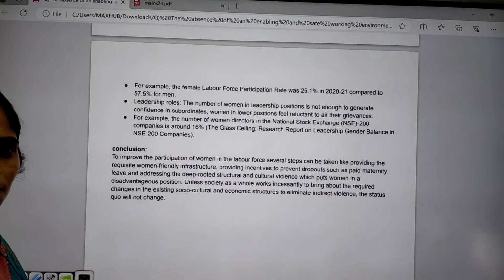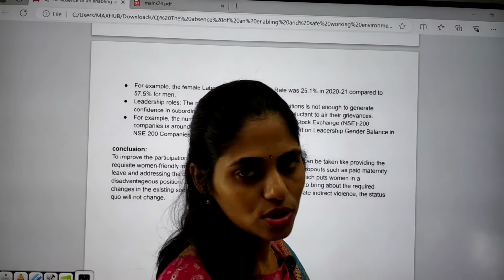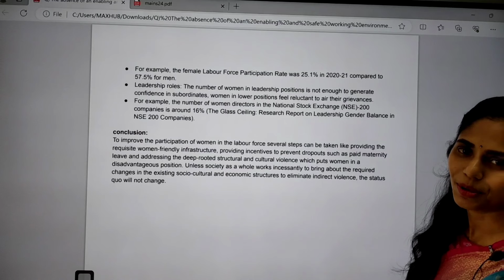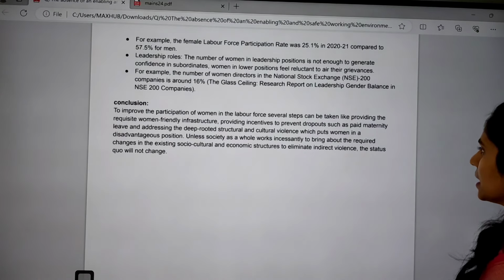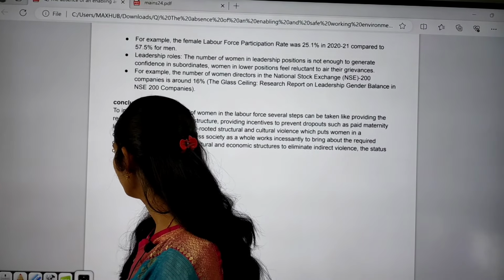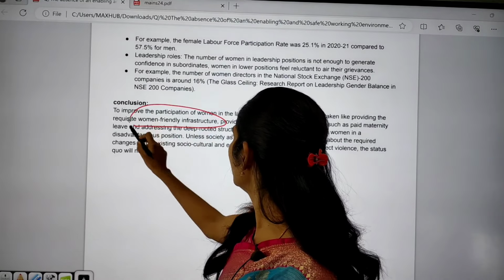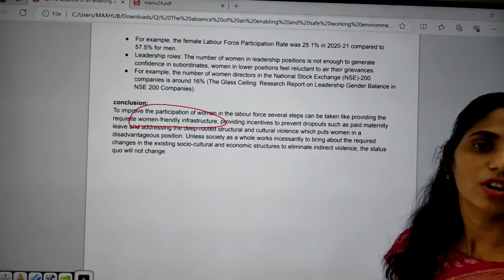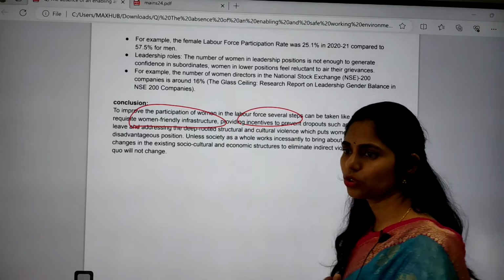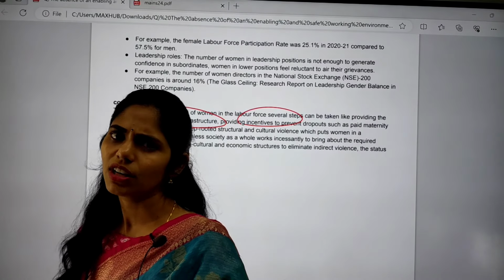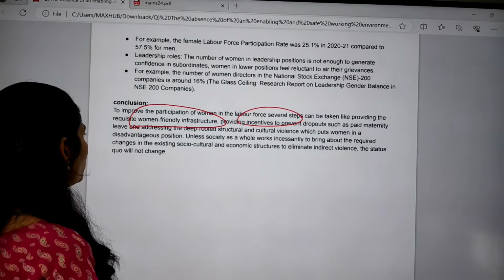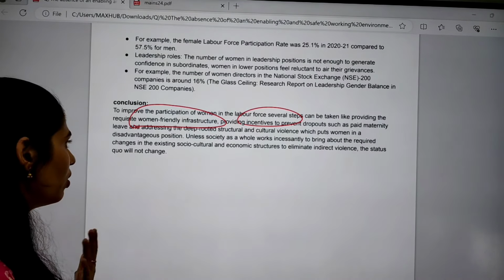And even in leadership roles, women are not getting them. Leadership roles will be given to men. So in this way you can write the body, and in the conclusion you can say what steps can be taken. For example, at the workplace, we need a women-friendly environment and women-friendly infrastructure. Even women who are doing well need to get incentives to prevent dropouts. Especially, women need to get maternity leave, and the government recently announced that women should get menstrual leave also, so that the number of dropouts will decrease.